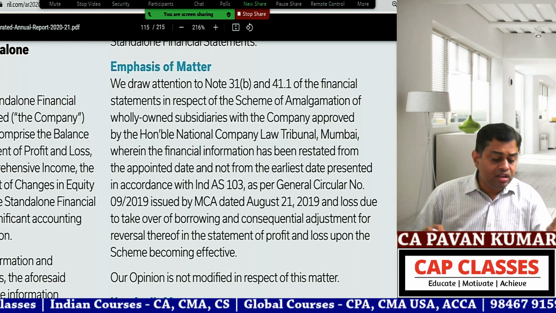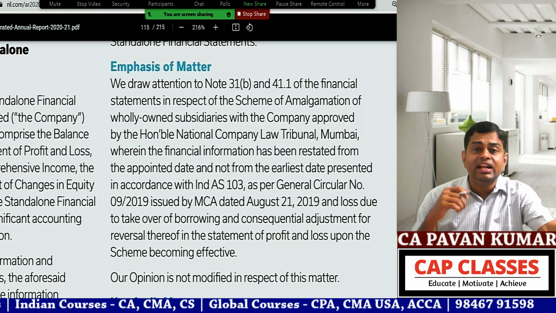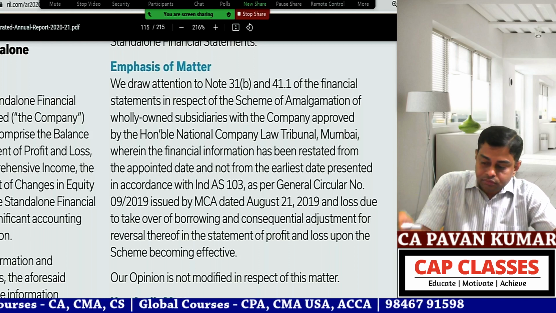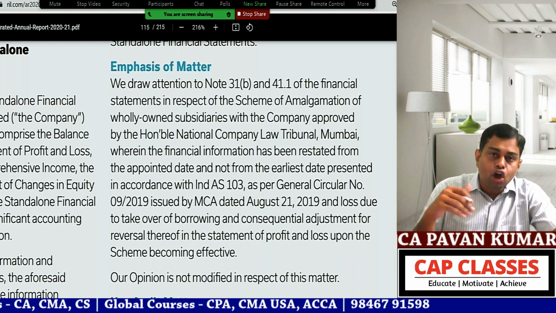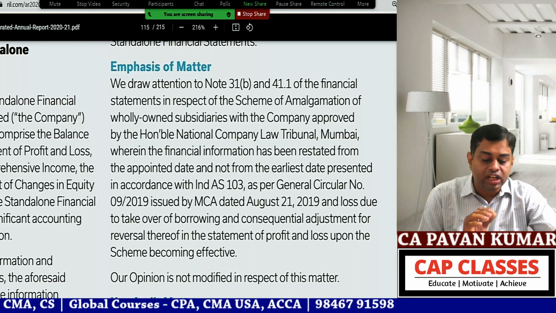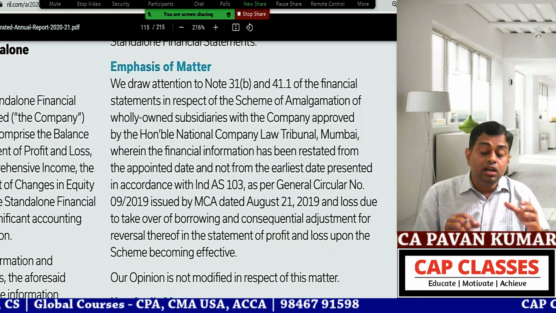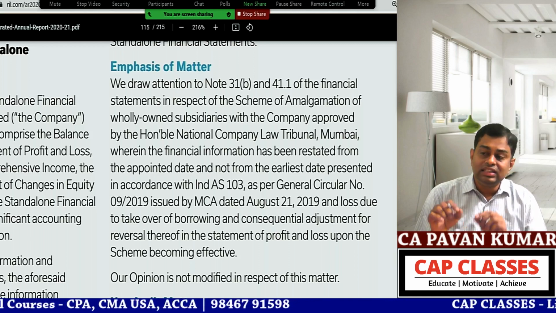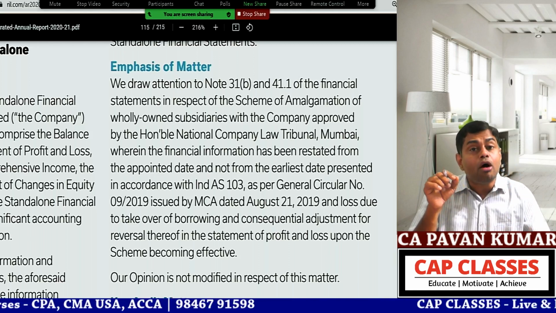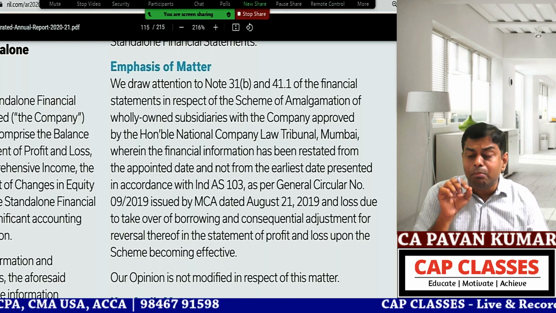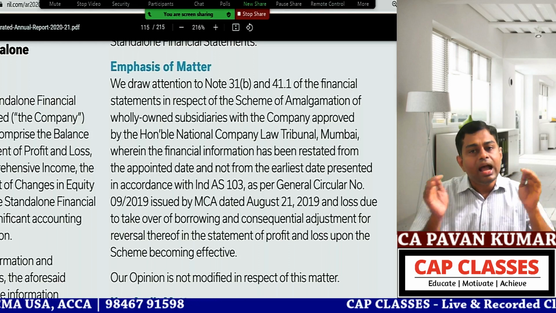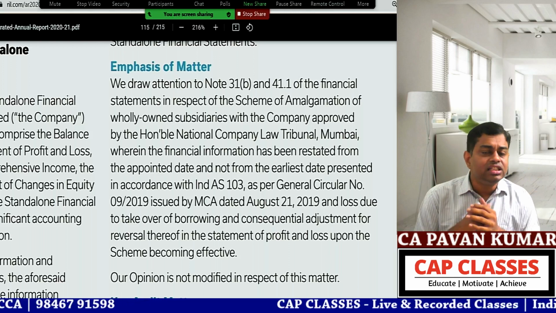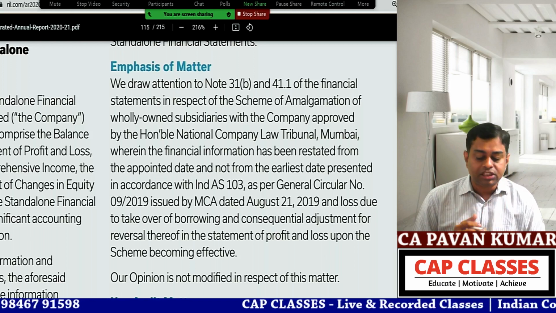Do you remember amalgamation, accounting standard 14? Shweta, do you remember amalgamation, ma? Yes, sir. In the old generation accounting standards, AS 14 is there. In the current generation Ind AS, the relevant standard is Ind AS 103, business combination, which includes amalgamations also. Restructuring, all these things will come under Ind AS 103.